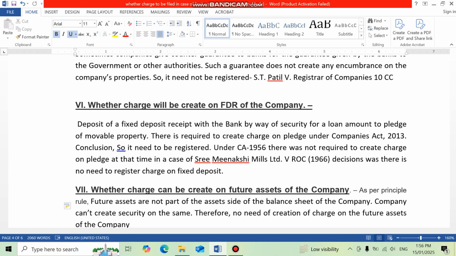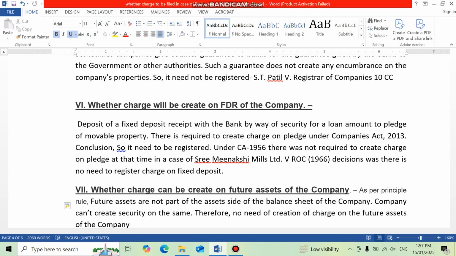The bank will not go to the liquidator for realization of the property, as the bank will realize the FDR on its own. But going to the theoretical part, as per Companies Act, we have to create a charge in case of an OD limit against FDR, so that the bank comes under the secured list in case of liquidation of the company.